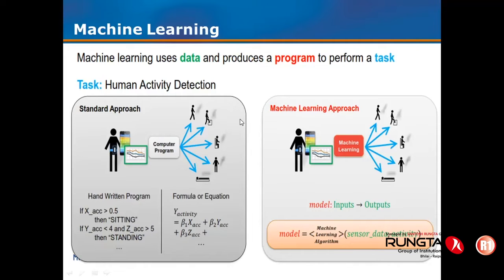basic machine learning equation. So if we really would like to compare the machine learning approach with your traditional standard approach: in a traditional approach, what we usually do is generate the application, generate a computer program, and deploy it. In case of machine learning, what we usually do is take the complete data sets or information, train the model, and again deploy it. So practically, in case of machine learning, we would like to establish a specific relationship between input and output. In other words, the same must be called the underlying relationship between output and input.